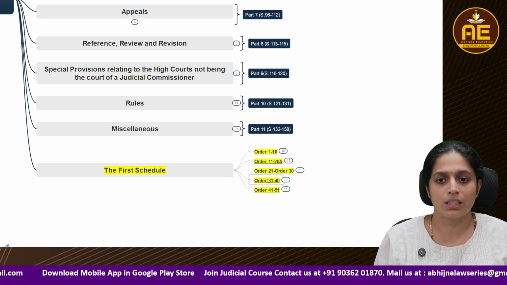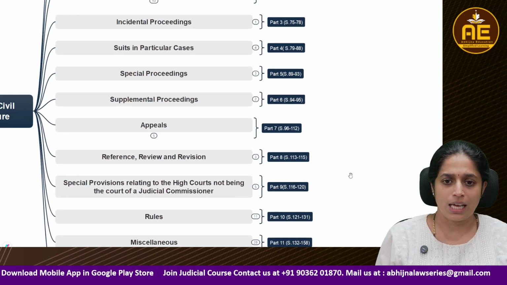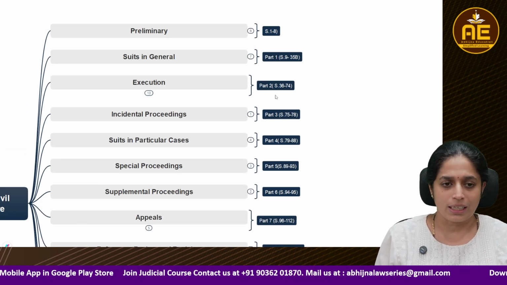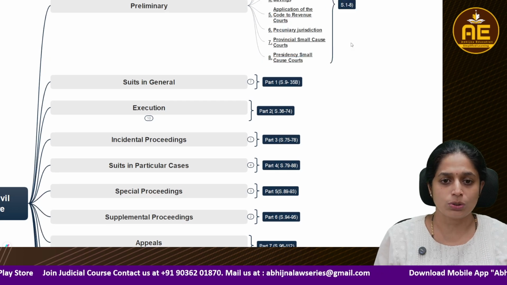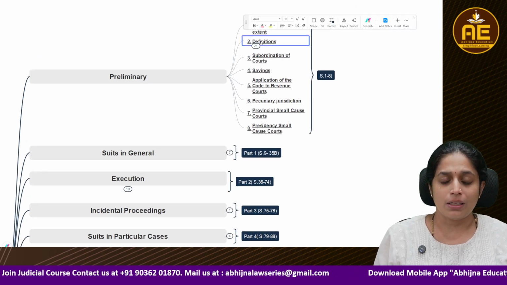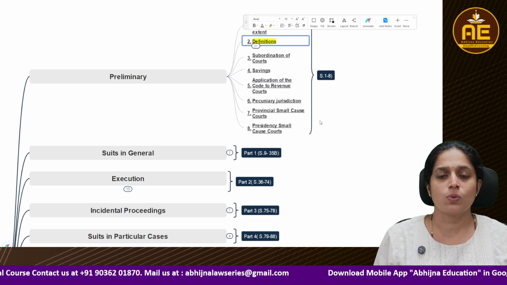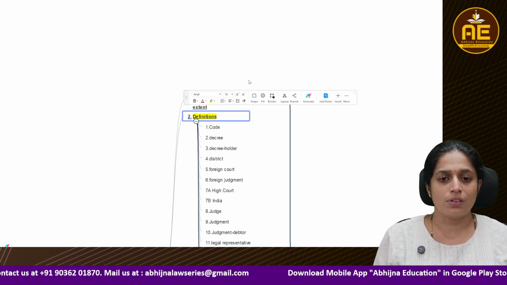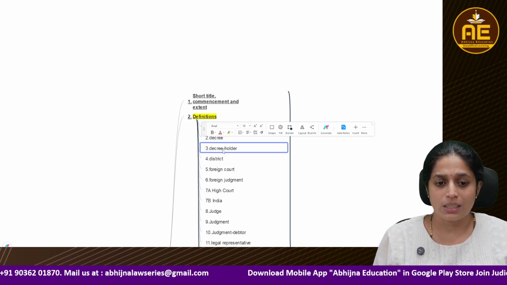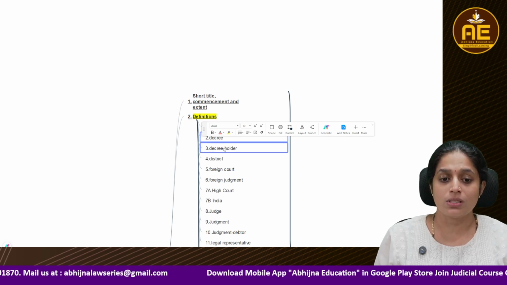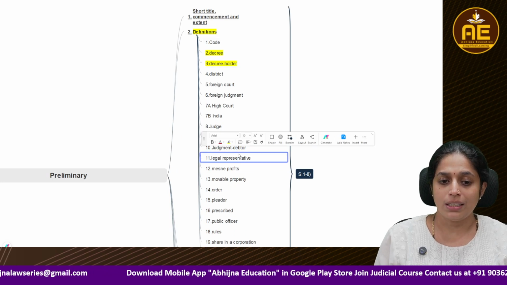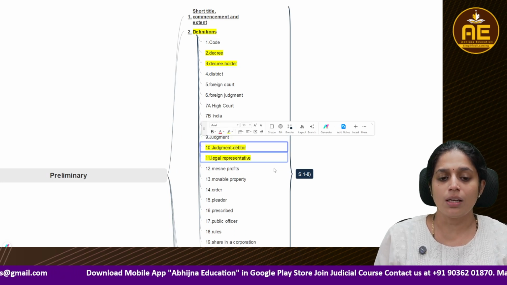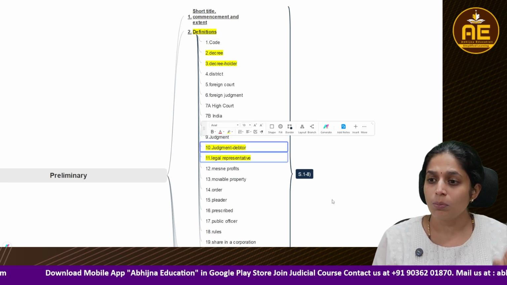So what do we learn basically? What does CPC cover? Let's understand this with the help of our diagram. Basically we have definitions. In the preliminary portion we learn what the different definitions are. See here, in definitions we come across what is a decree, who is the decree holder, then who is the judgment debtor, and legal representatives. These are all which I'm highlighting. Those are all important terms.